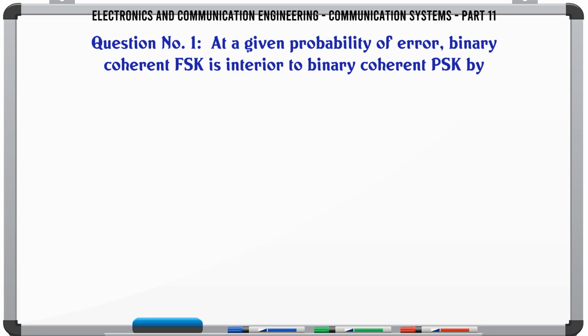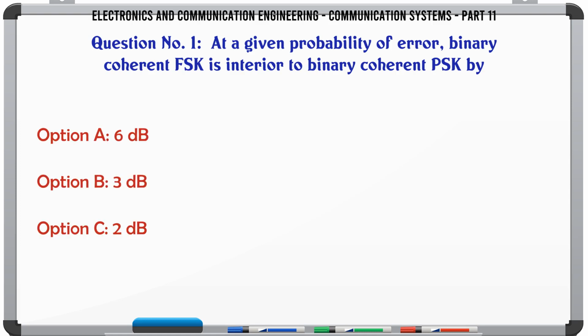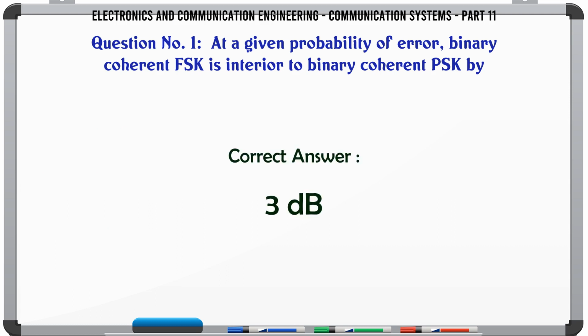At a given probability of error, binary coherent FSK is inferior to binary coherent PSK by: A, 6 dB; B, 3 dB; C, 2 dB; D, 0 dB. The correct answer is 3 dB.